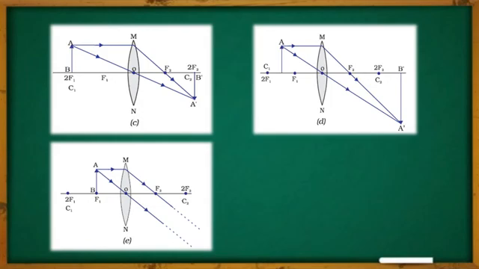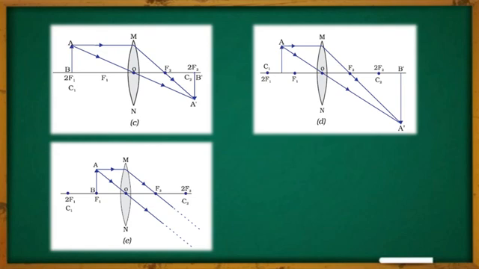In this case, as you can see, now the object is placed at F1. At the F1 point, the first focus point, we have placed the object. Now if we place the object at F1, the first incident ray, which is coming from point A, moves parallel to the principal axis, and after refraction it is passing through the focus point F2. Another ray, which is passing through the optical center, remains undeviated, but the notion is, even if you extend both the rays infinitely, they will never meet each other.